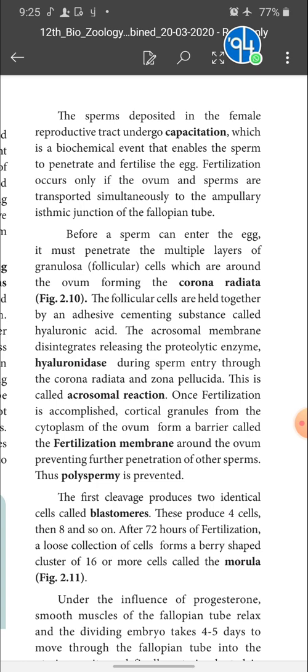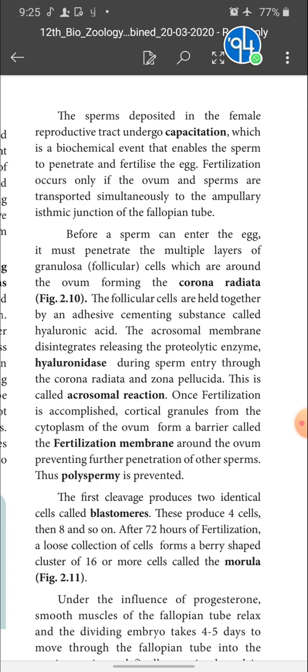Once fertilization is accomplished, that means the sperm dissolves the follicular cells, zona pellucida and corona radiata, reaches the egg and fuses with it; the sperm nucleus fuses with the egg nucleus. This is called fertilization. What is the next consequence? Inside the egg cytoplasm there are granules.